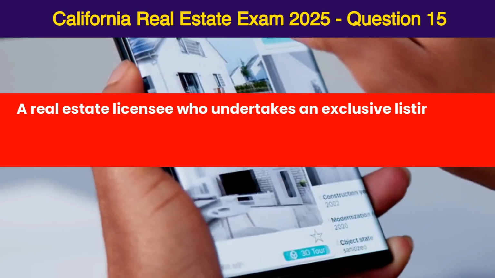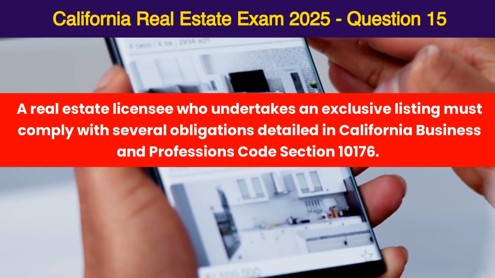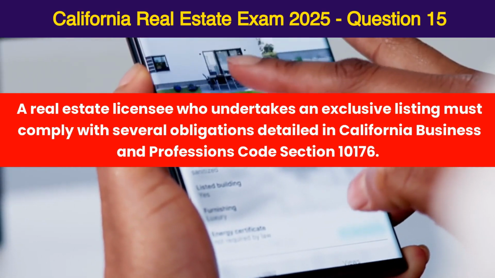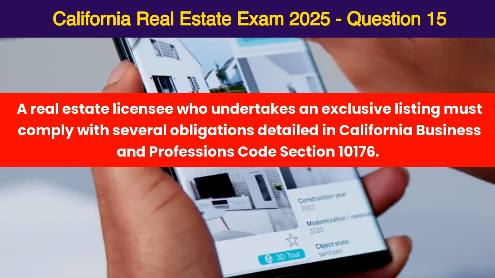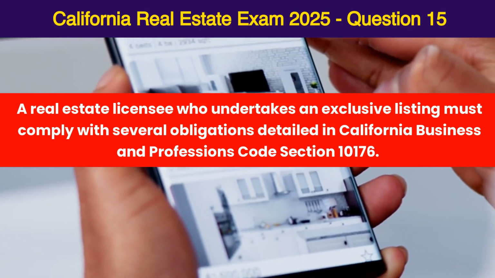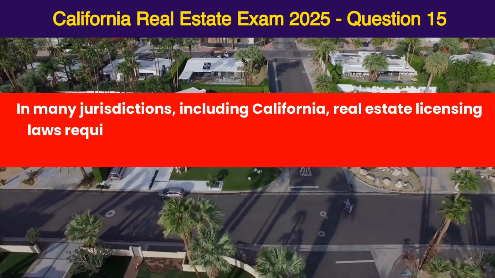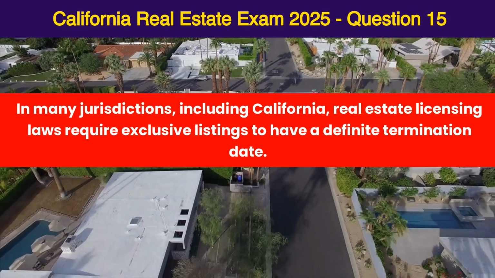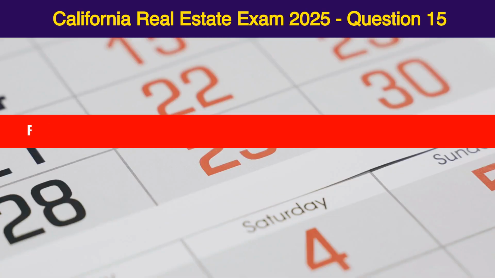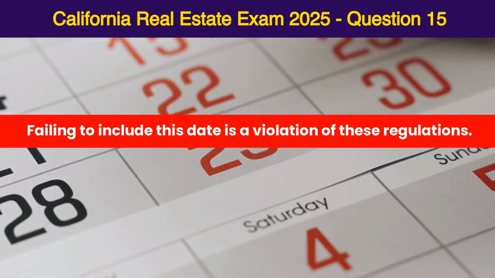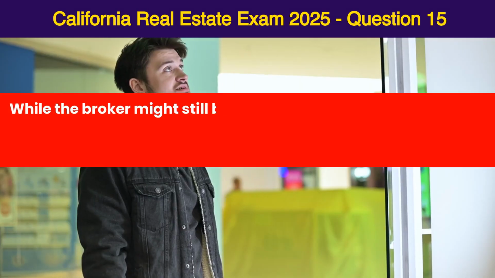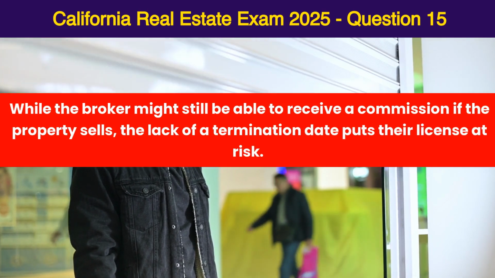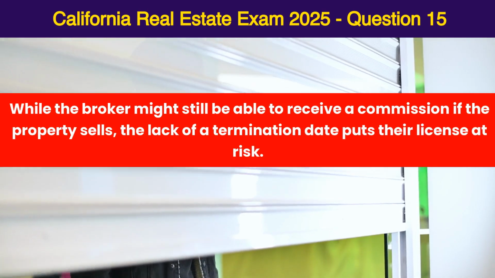A real estate licensee who undertakes an exclusive listing must comply with several obligations detailed in California Business and Professions Code, Section 10176. In many jurisdictions, including California, real estate licensing laws require exclusive listings to have a definite termination date. Failing to include this date is a violation of these regulations. While the broker might still be able to receive a commission if the property sells, the lack of a termination date puts their license at risk.